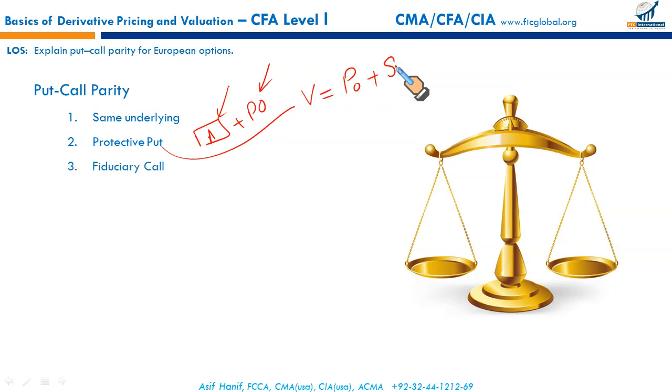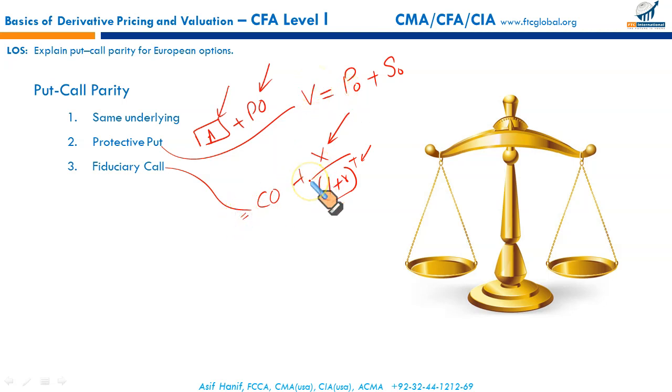But for another arrangement, an investor purchases a call option and at the same time purchases a risk-free zero coupon bond with the same exercise price as the call option. If discounted at the risk-free rate till the time this call option matures, this would give him a value which is exactly the same as the protective put.